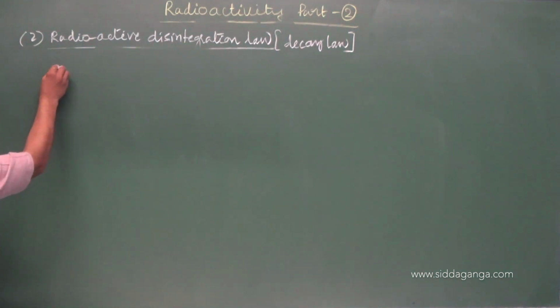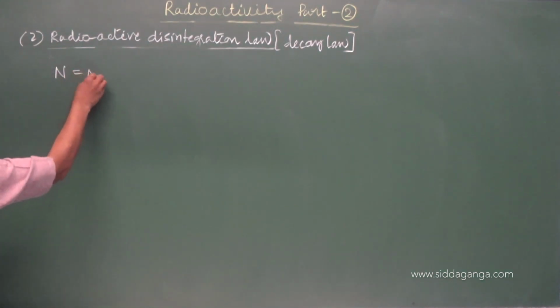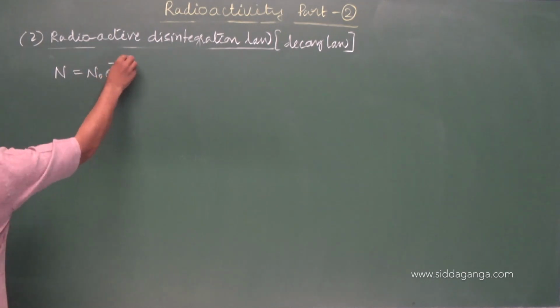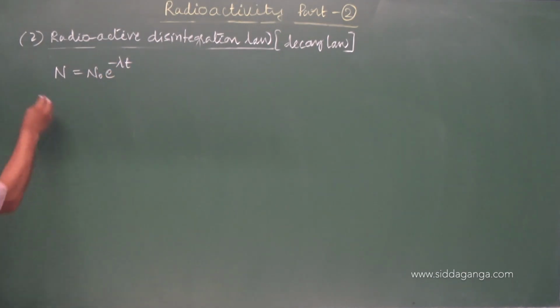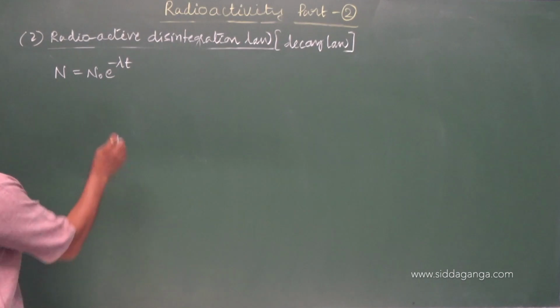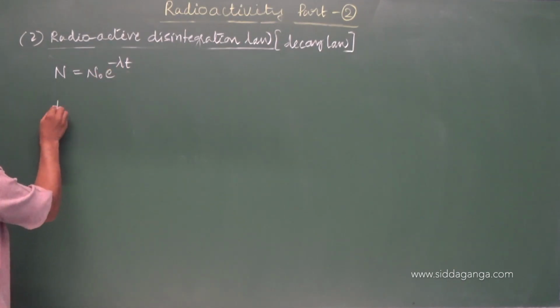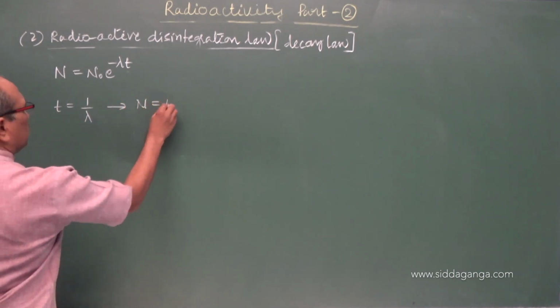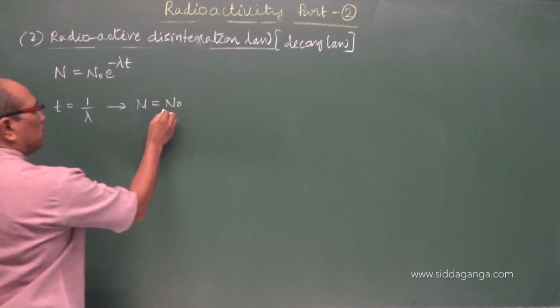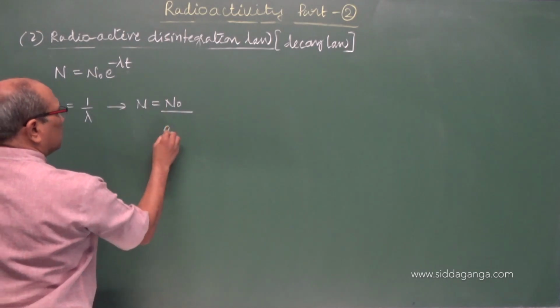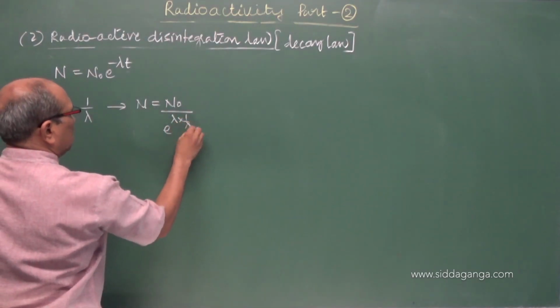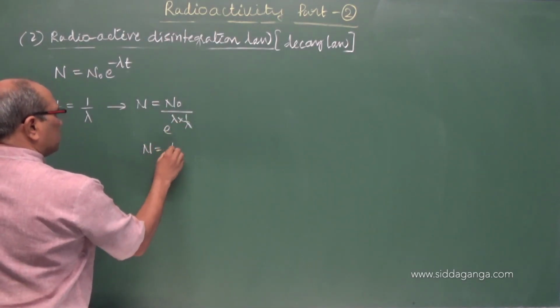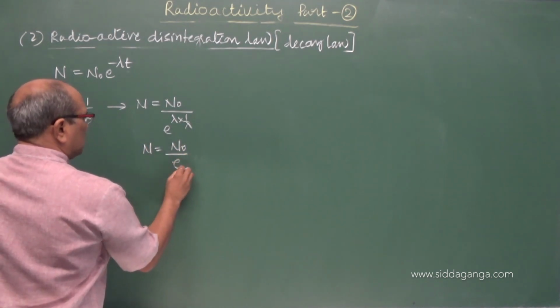That is, we have the equation n equal to n naught e power minus lambda t, this relation. So if I take t equal to 1 by lambda, the equation becomes n naught into, if I take the denominator, e power lambda into 1 by lambda, which becomes just n naught by e.